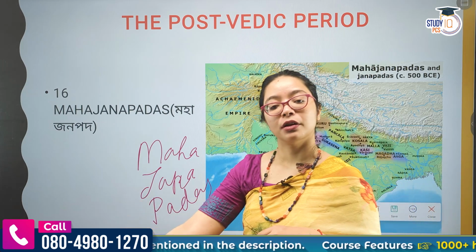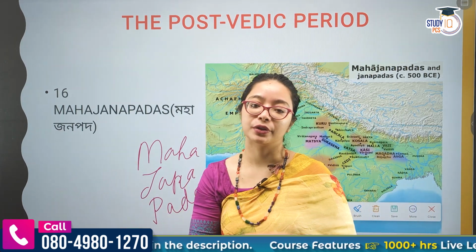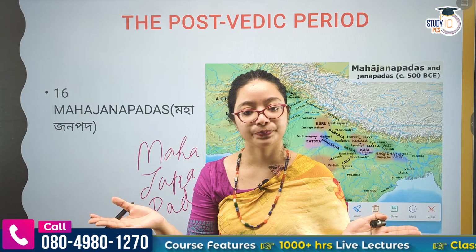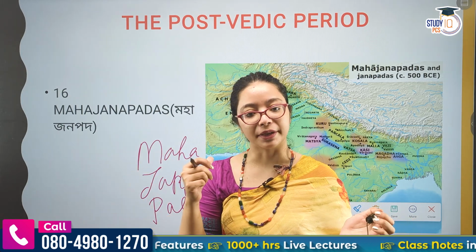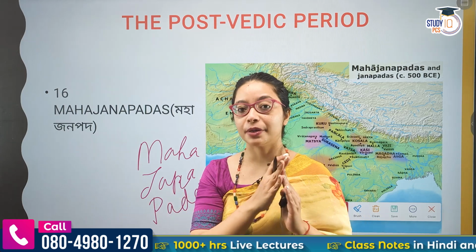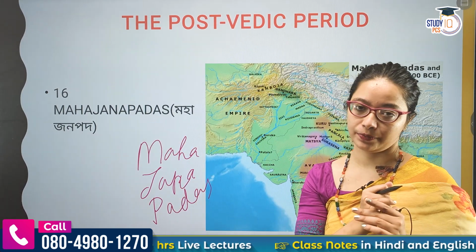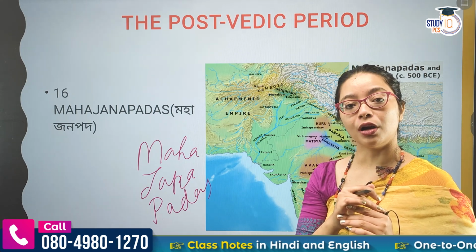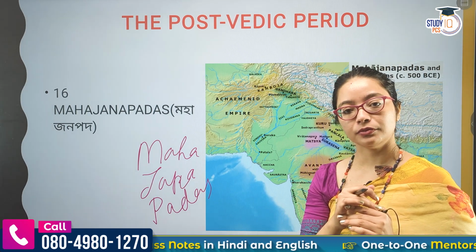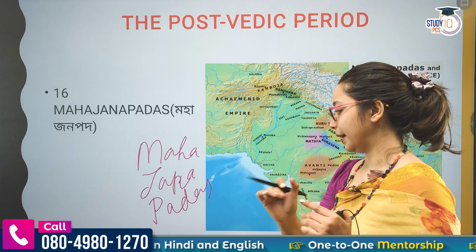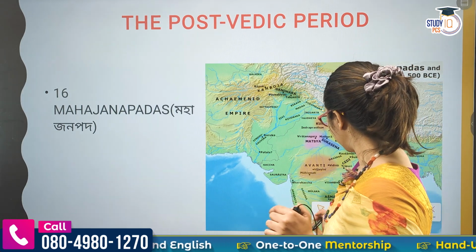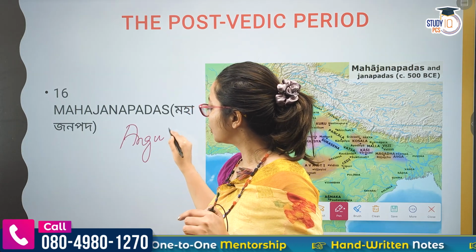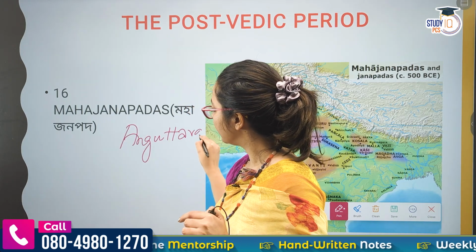The Raja, the king, would be the premier. He would be the person who will lead the Mahajanapada. Now, there can be many Janapadas, many small kingdoms, but Mahajanapadas were only 16. How do we know that? From a book called Anguttara Nikaya. So about the Mahajanapadas we come to know from a book known as Anguttara Nikaya.